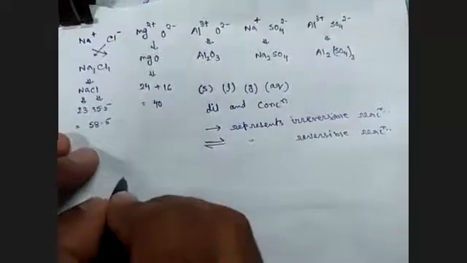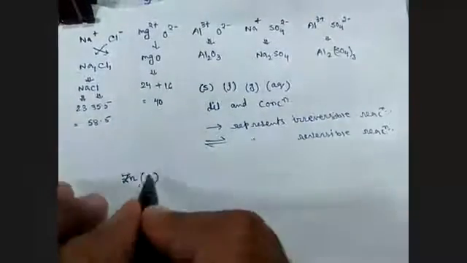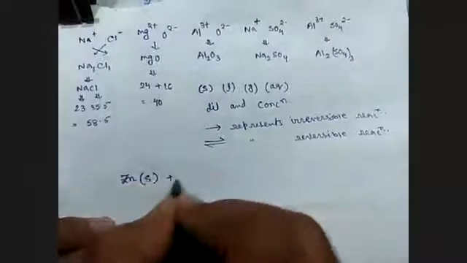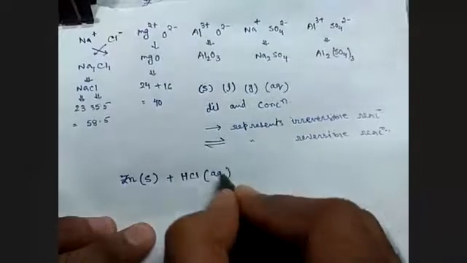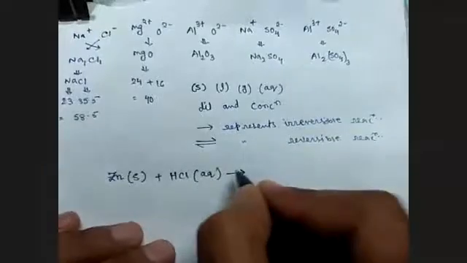Now look at the examples. Suppose Zn, solid, plus HCl, hydrogen chloride in aqueous state. This arrow means irreversible.